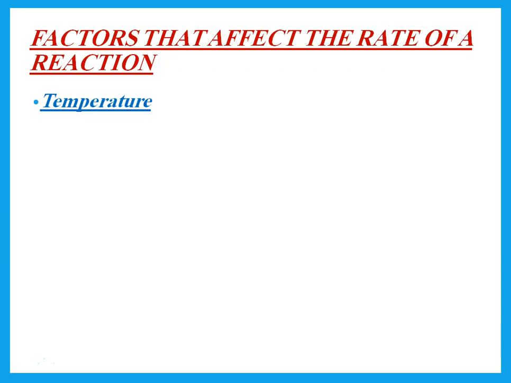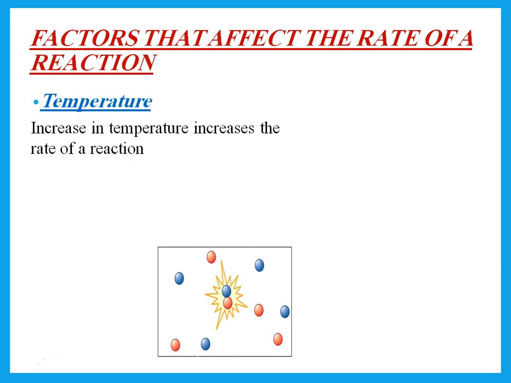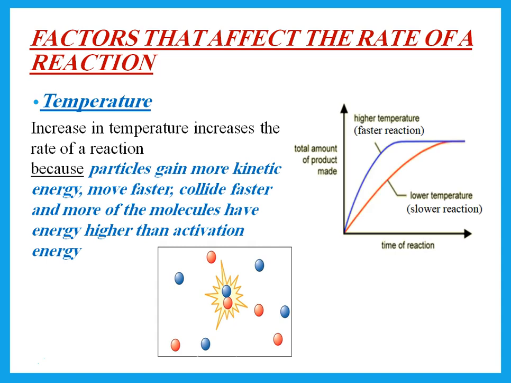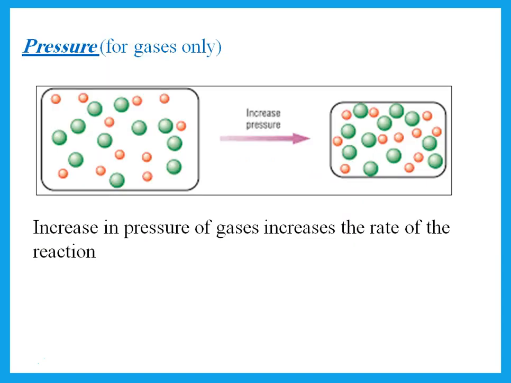What are the factors that affect the rate of reaction? Remember, increasing the temperature increases the rate of reaction. Why? Particles gain more kinetic energy, move faster, collide faster, and more of the molecules have energy higher than activation energy. When we draw the graph, the one for the faster reaction is the steeper one. So that's the one above. And the one below is for the slower reaction, or it is less steep.